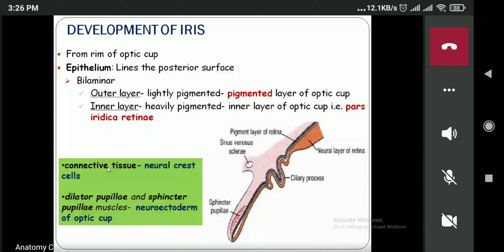You have to remember this about the iris: the iris is formed from the optic cup. The connective tissue of the iris is from the neural crest. Next, the muscle is formed from the neuroectoderm. Whereas the ciliary body, the ciliary processes, the ciliary body is formed by the optic cup. And all other muscles, vessels, everything, they are formed from the mesenchyme or the mesoderm.